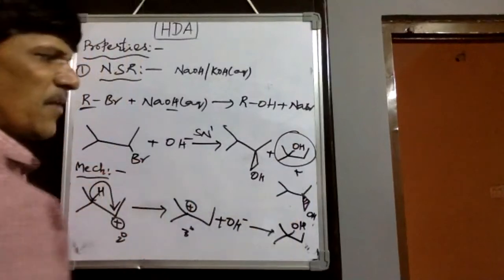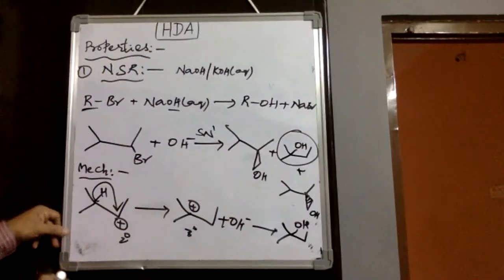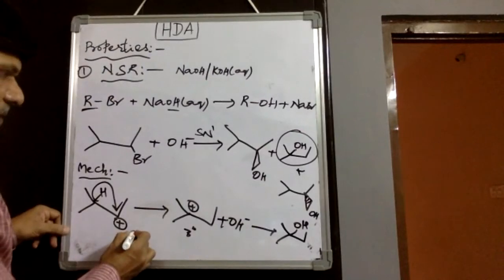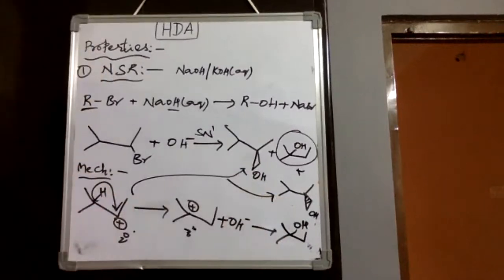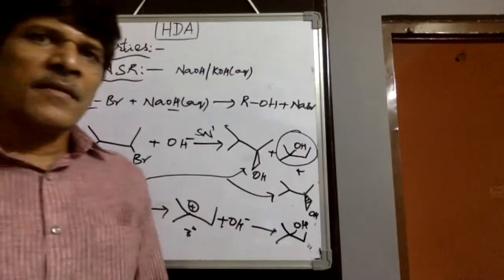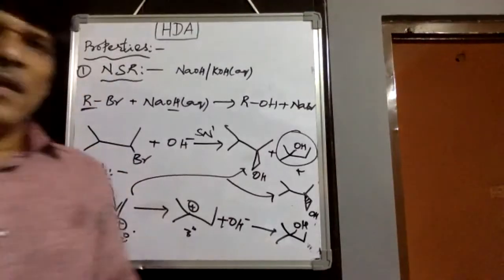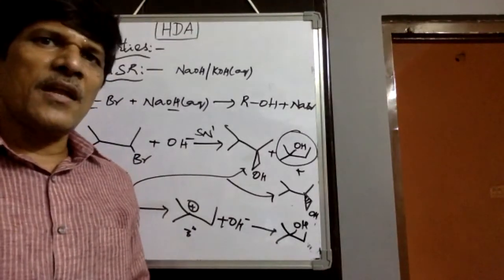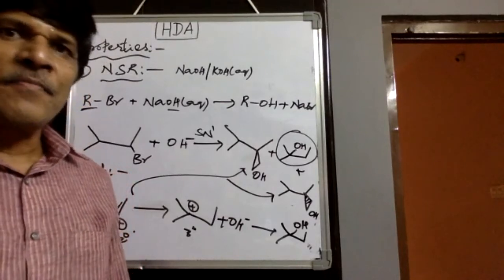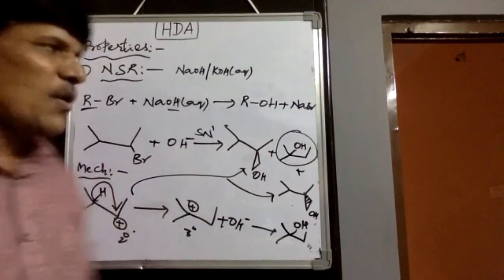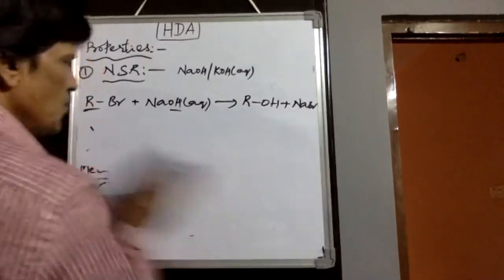Since it is secondary, it cannot convert 100% into tertiary, so these two products we get. Wherever carbocations are stabilized, such as by a bigger alkyl group, or benzyl or allyl groups, or cyclopropyl methyl groups, the SN1 mechanism definitely follows, and these are the products we get by the SN1 mechanism.